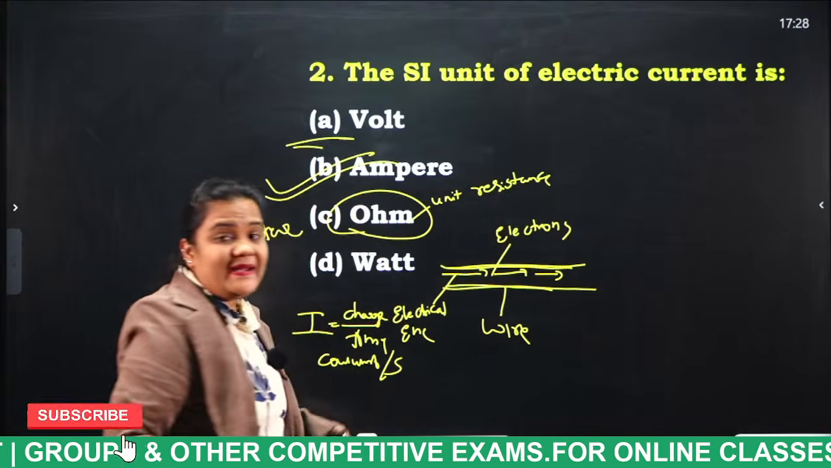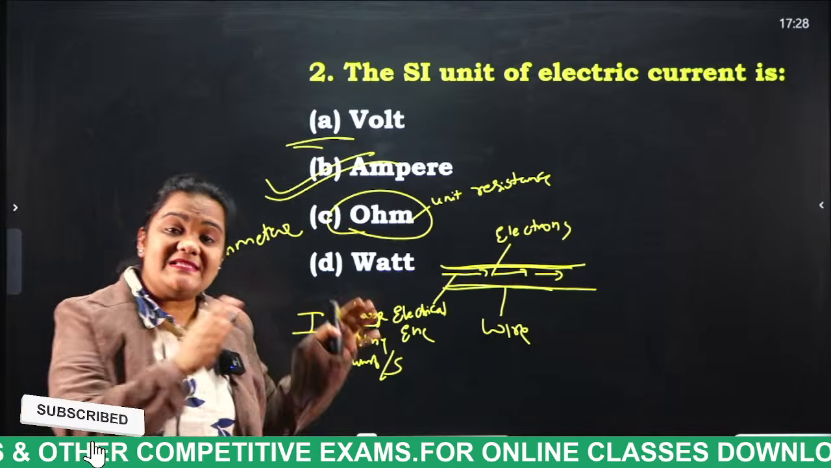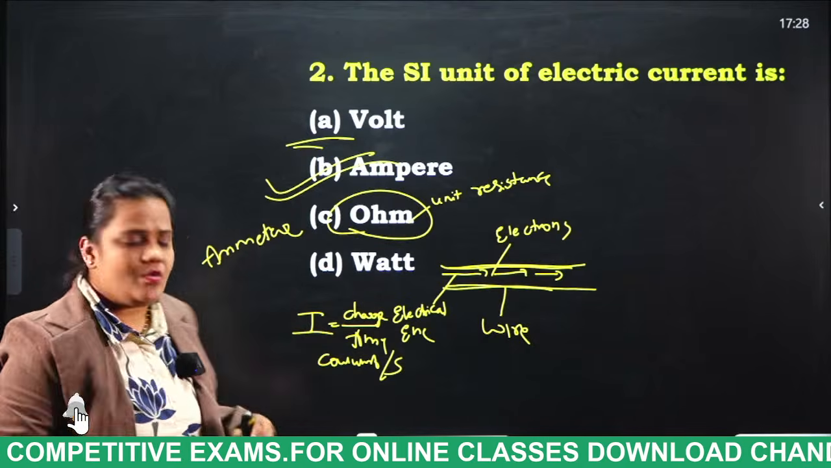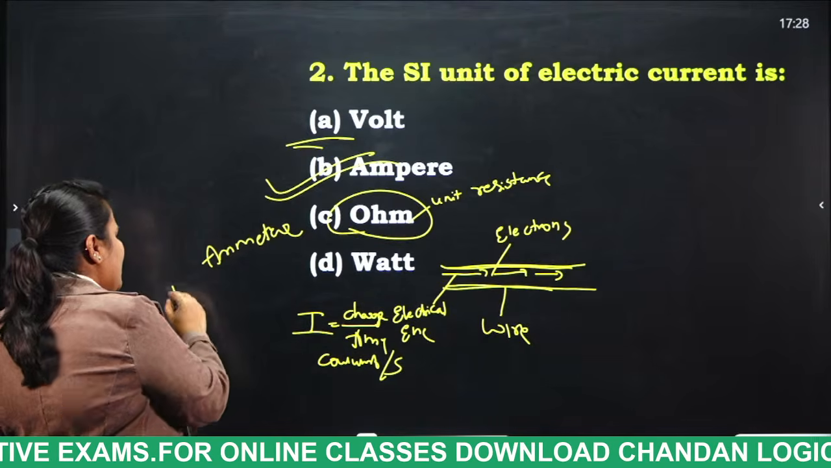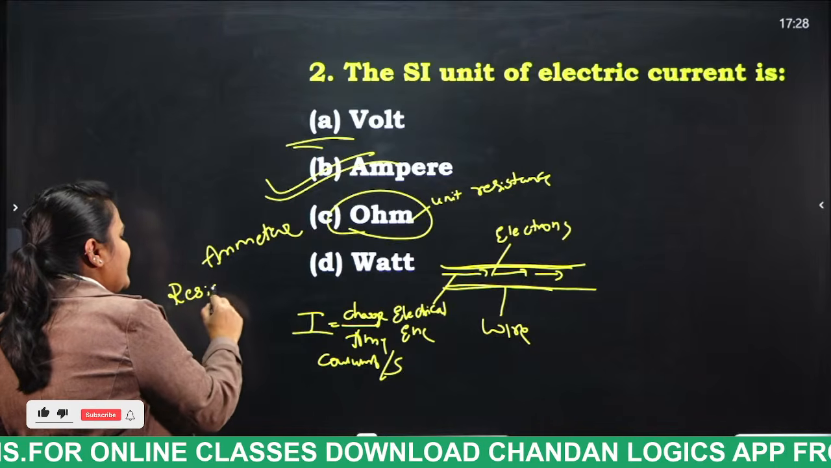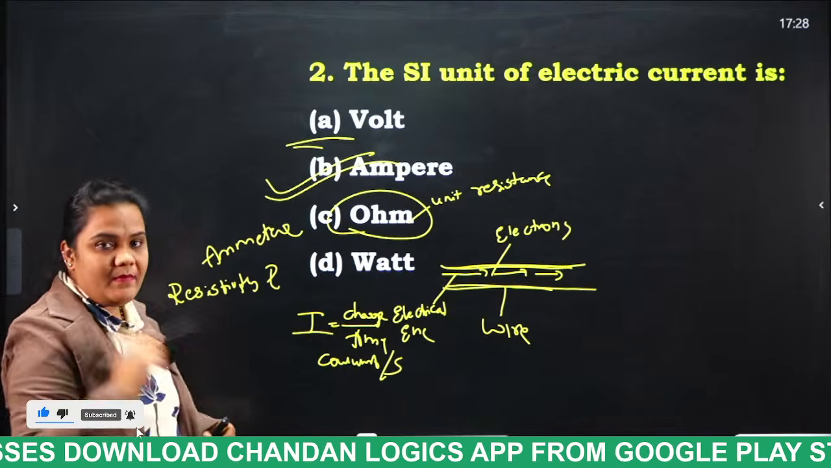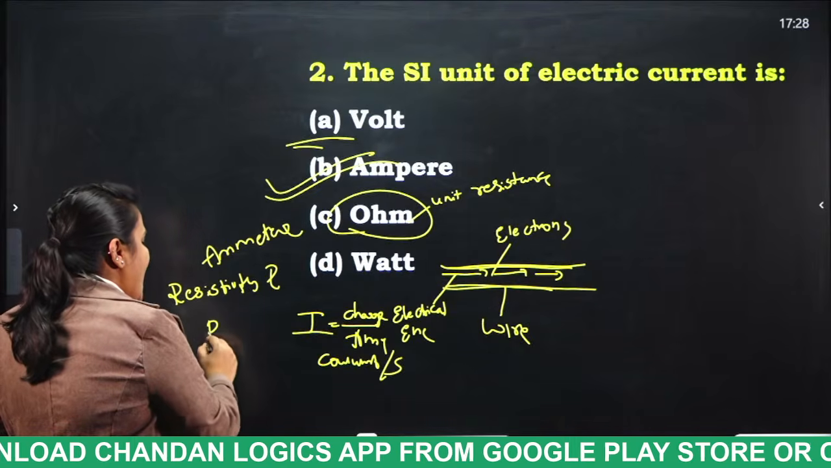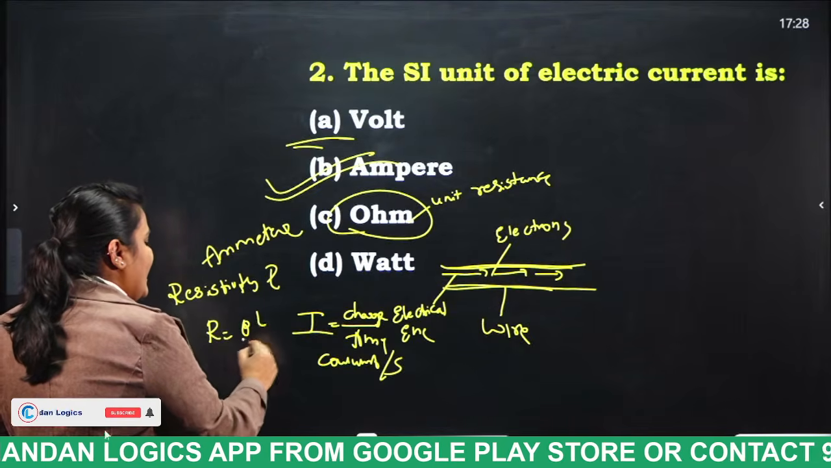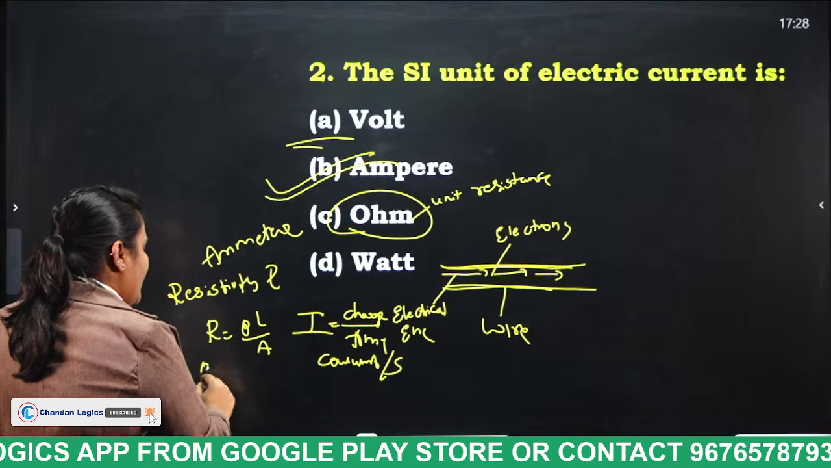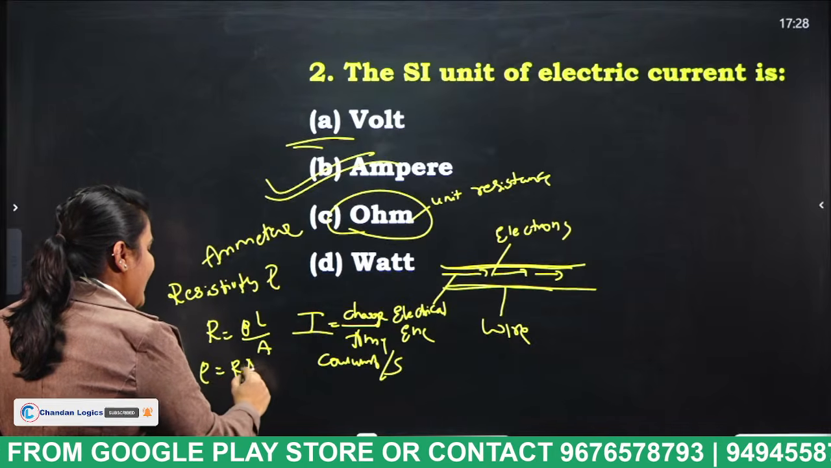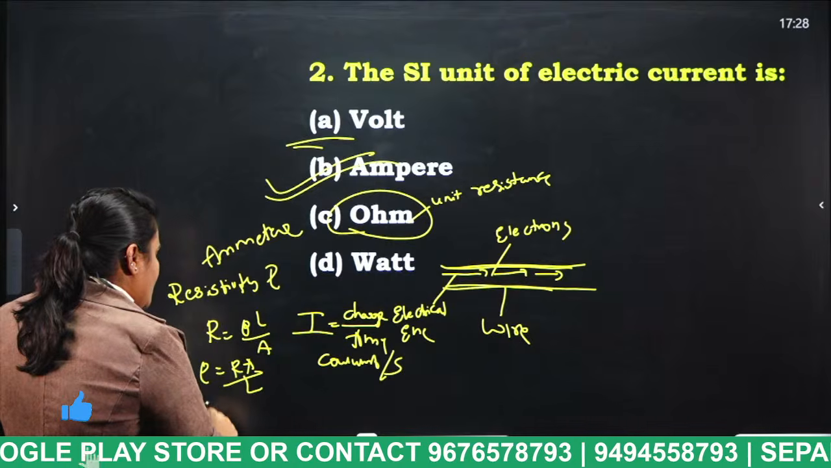And I will ask you one question. What do you mean by resistance? What is the difference between resistance and resistivity? What do you mean by resistivity, students? Resistivity is denoted by rho. You have one formula. What is that formula? Capital R is equal to rho L by A. From this, what you will get? Rho is equal to RA by L.